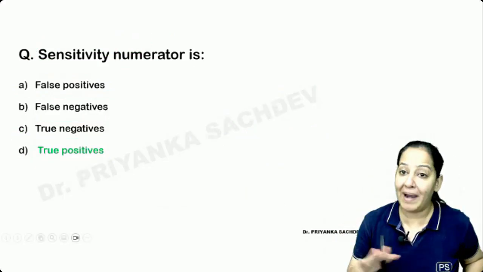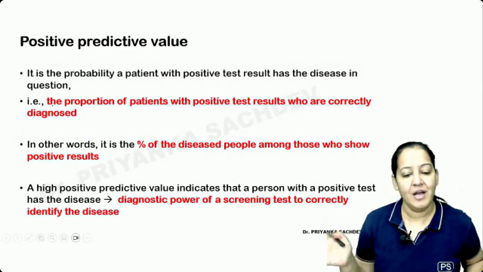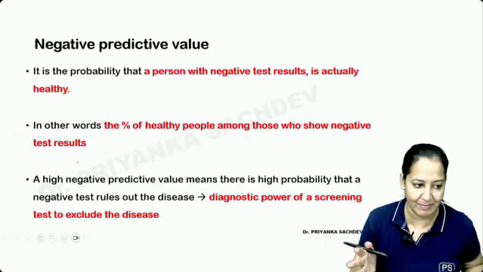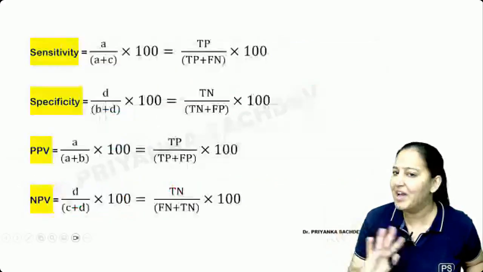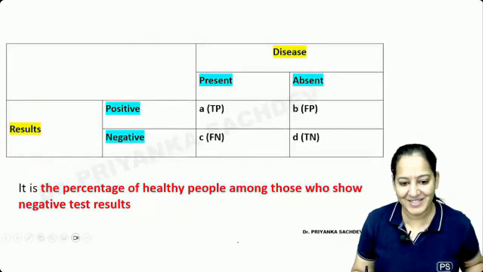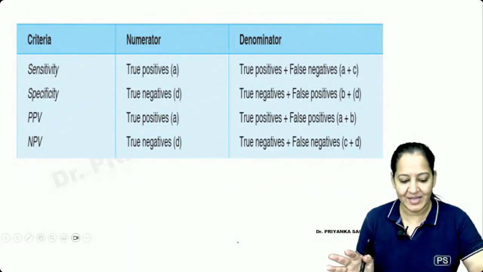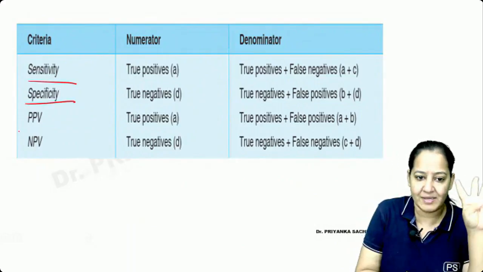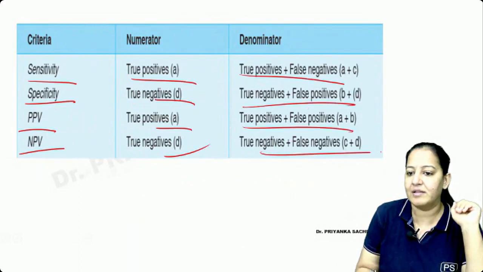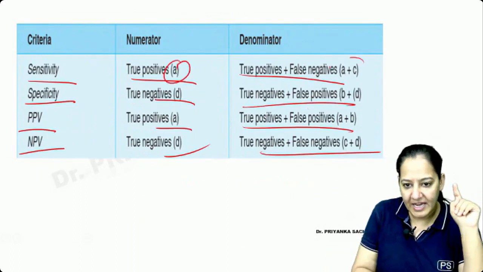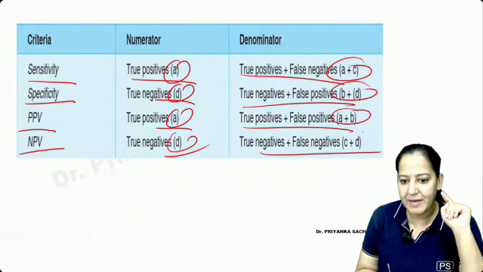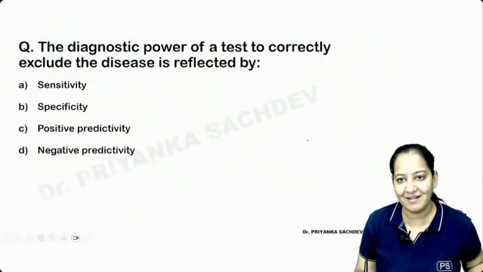Learn the 4 formulas blindly. Just learn it. Positive and negative predictive value I also taught you, and I have explained what they mean. So I'm not reading the theory. No need to read the theory. Just learn the 4 formulas. Ultimately, you have to learn these 4 formulas. These 4 formulas are everything: sensitivity, specificity, positive predictive value, negative predictive value. Learn the numerator and learn the denominator. That's it. A upon A plus C, D upon B plus D, A upon A plus B, D upon C plus D. That's it. Got my point?